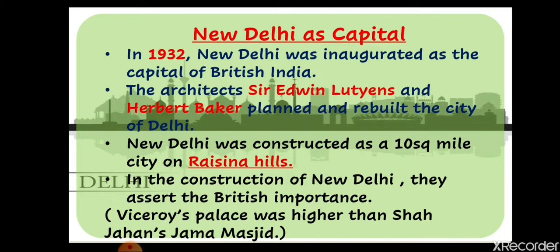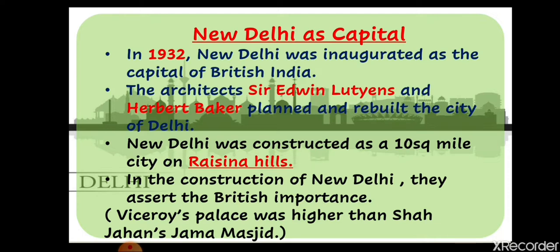So if you want to see the construction work of modern India in Delhi, it is India Gate, Rashtrapati Bhavan, and Parliament House. All of these were constructed by the Britishers in India.